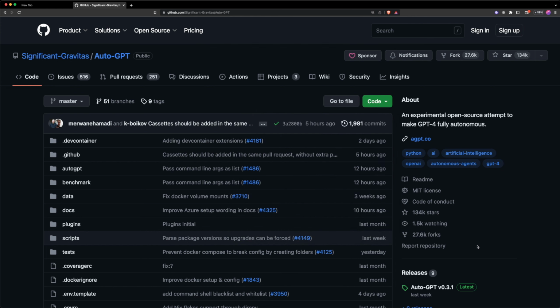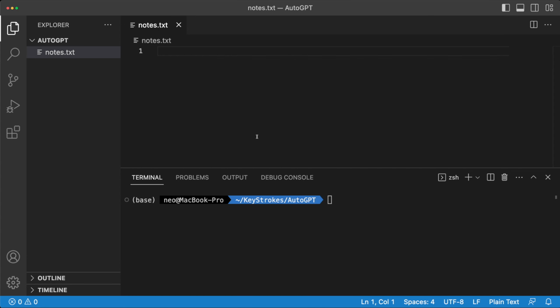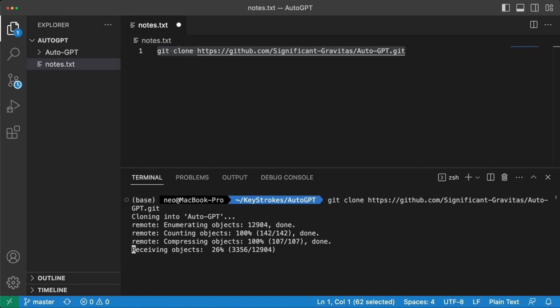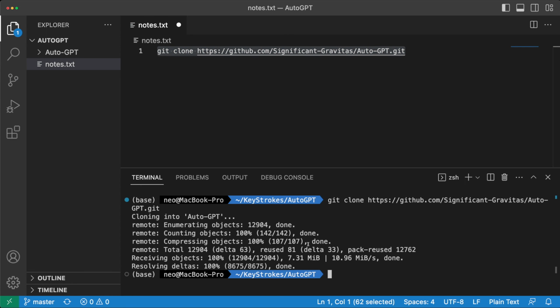I'm going to switch back to the IDE. I'll be using VS Code, and here I'm in the AutoGPT directory, and I've opened this directory in my VS Code workspace. So the first thing I'll do is clone the repository using the git clone command, and I'll paste the URL I just copied. Running this in my terminal here, you can see it's cloning it into AutoGPT, and we have this AutoGPT folder created. And that's all there is to checking out the project from GitHub.